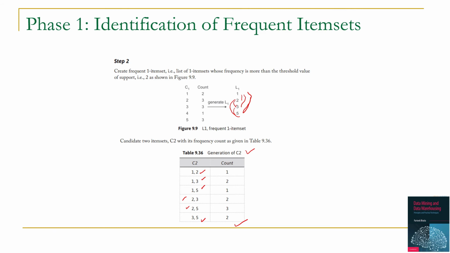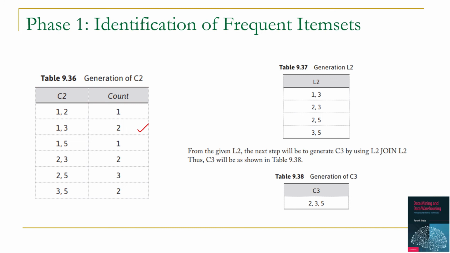In the next step we have to create L2 by picking those item sets which satisfy the threshold value of support. Since the threshold value of support is 2, we will pick up those item pairs where frequency is 2 or more than that. Item pair 1 3, item pair 2 3, 2 5 and 3 5 will be selected, and this will become our L2.